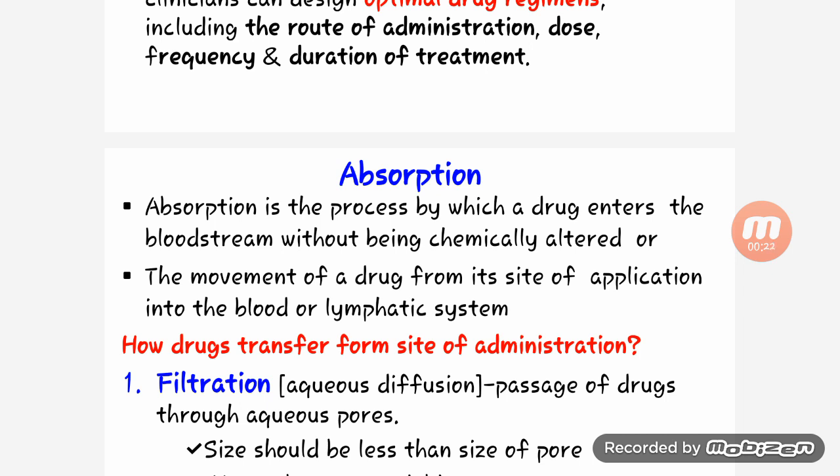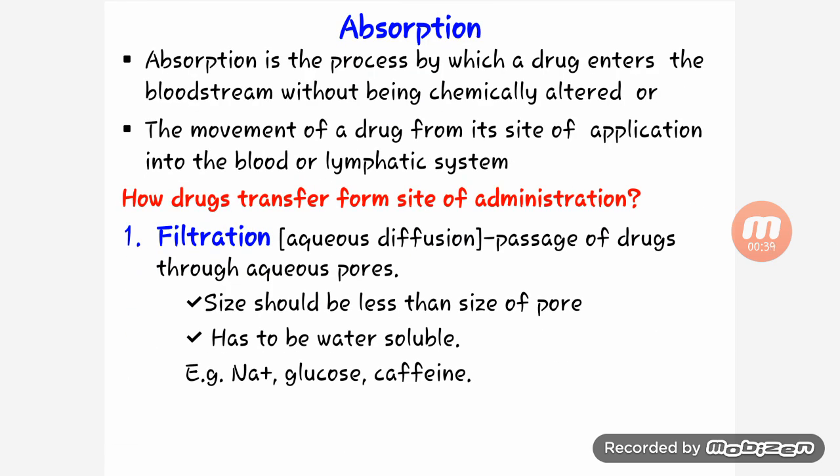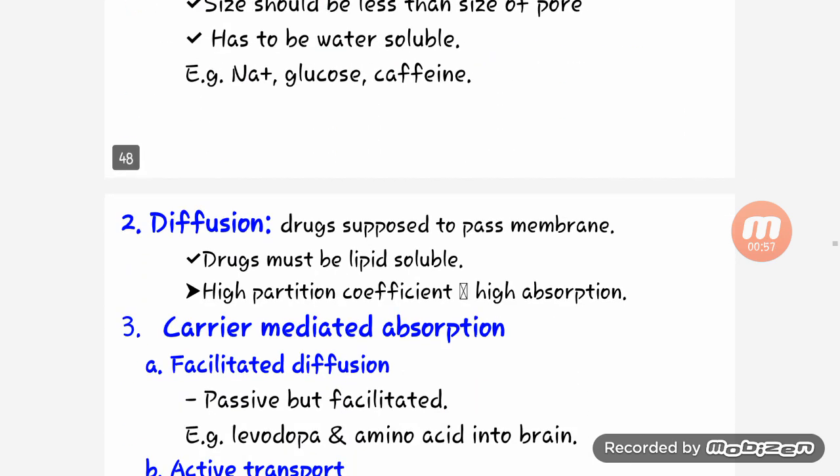First is absorption. Absorption is the process by which a drug enters the bloodstream without being chemically altered, or the movement of a drug from its site of application into the blood or lymphatic system. How does a drug transfer from the site of administration? First is filtration, or aqueous diffusion: passage of drug through aqueous pores. The size should be less than the size of the pores, and the drug has to be water soluble, for example sodium, glucose, caffeine.